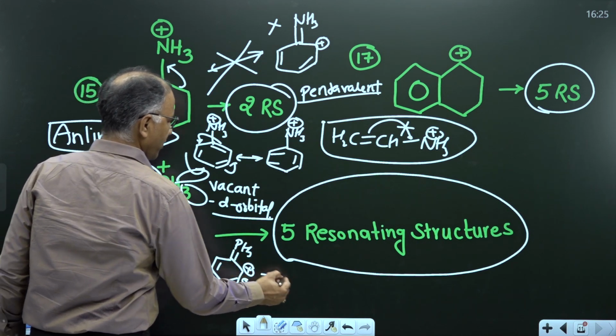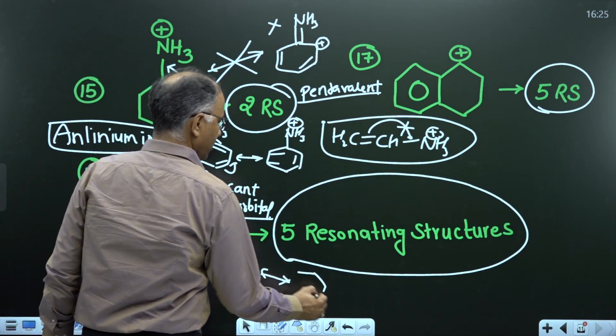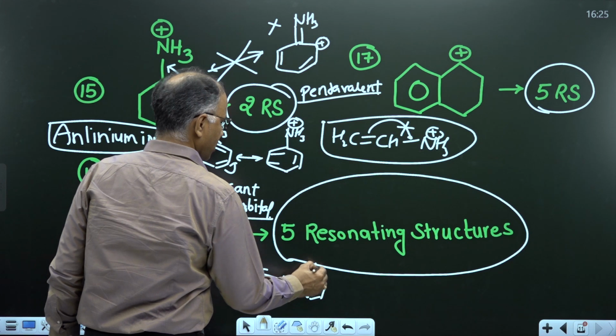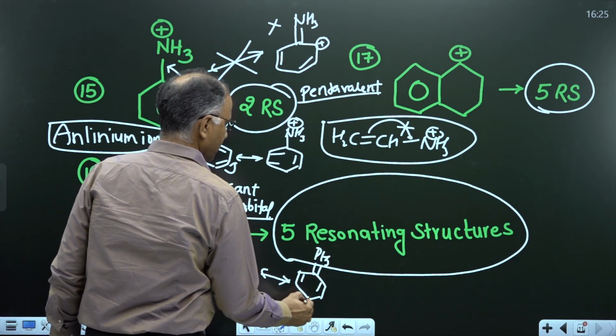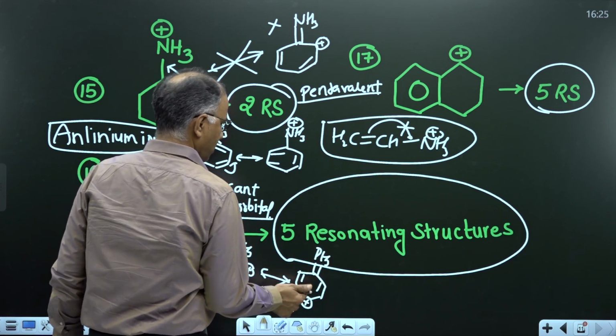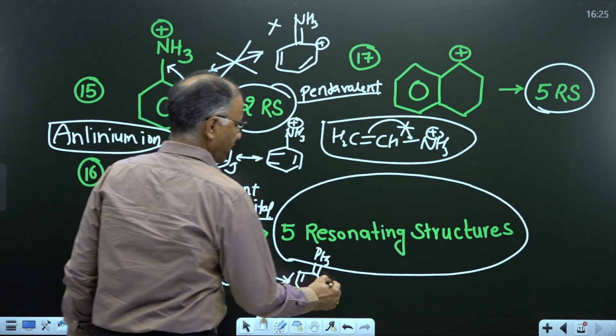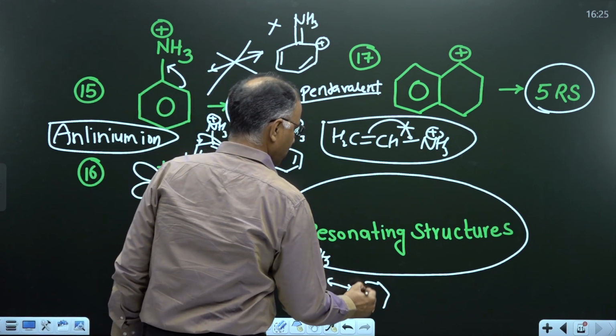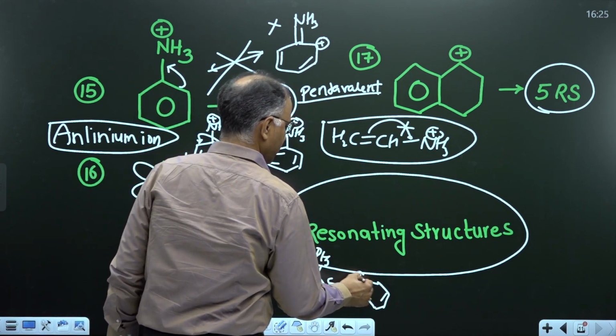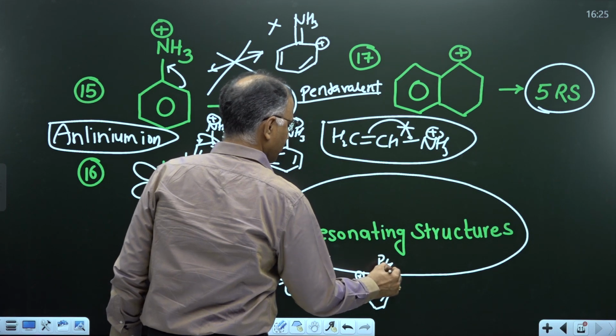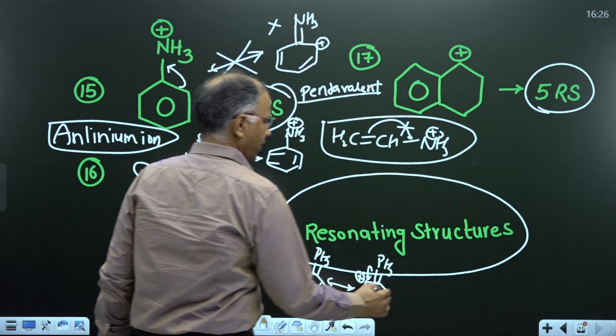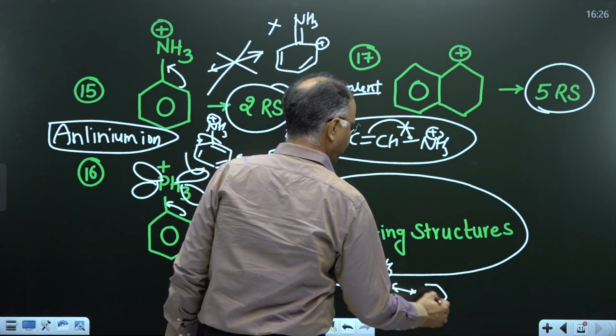Then again the pi bond will move. Again we can move this pi bond. Again we can move this pi bond.